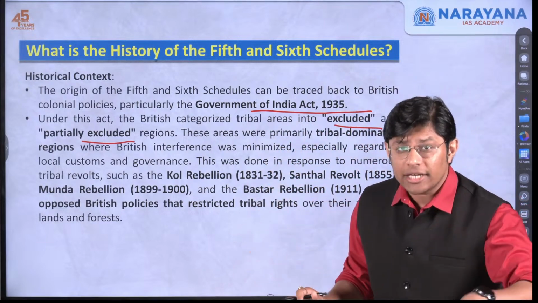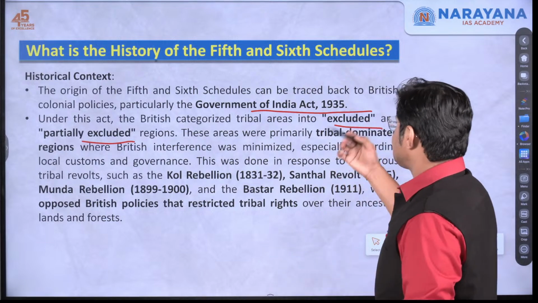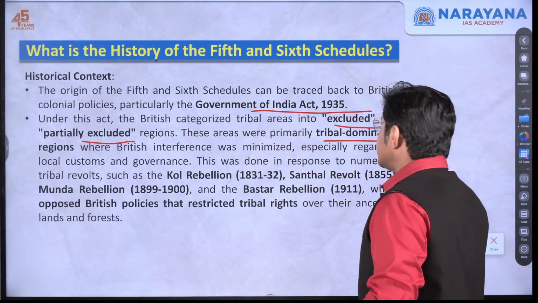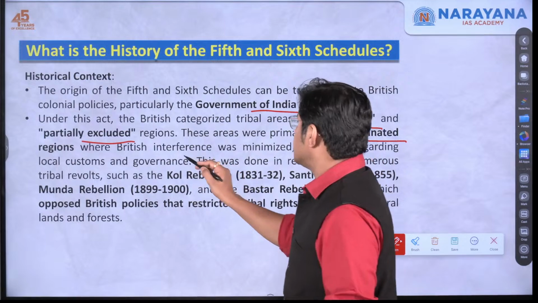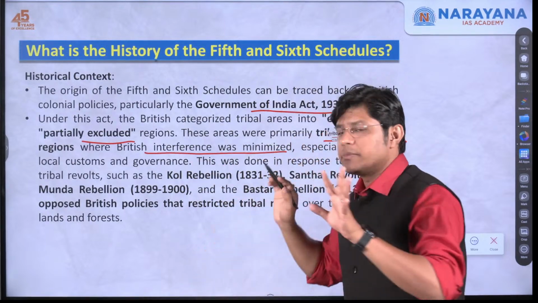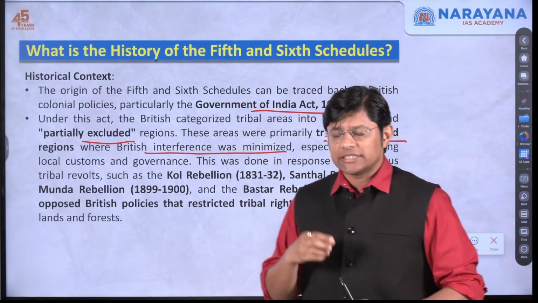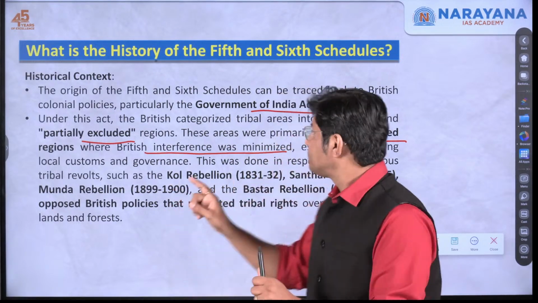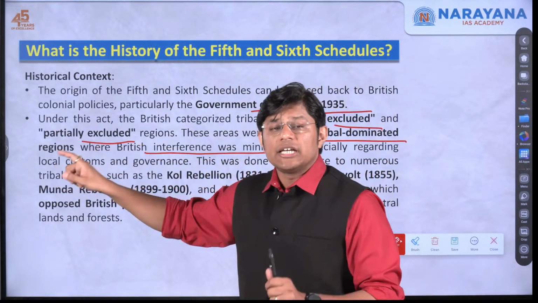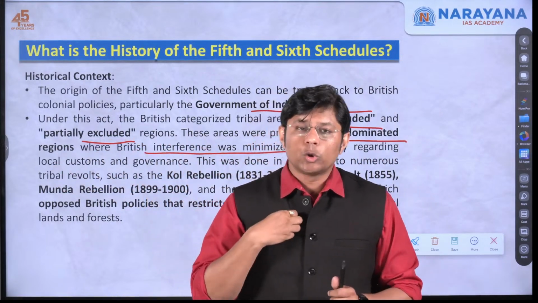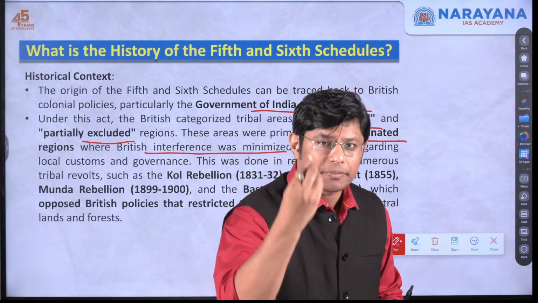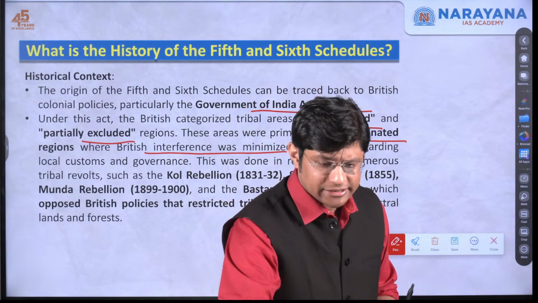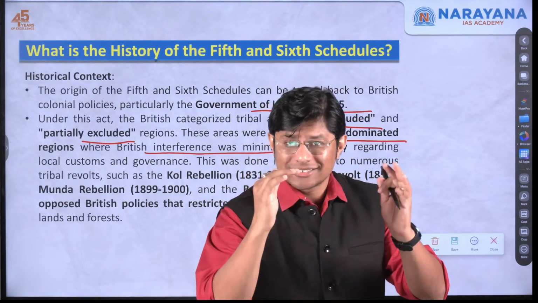These excluded and partially excluded areas were tribal dominated regions where British interference was minimized. The British government said that through these excluded and partially excluded regions, we are not going to intervene in your cultural practices, your political practices, or your socio-political structure.